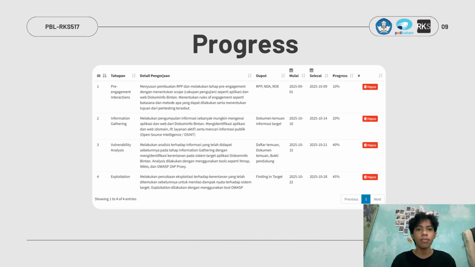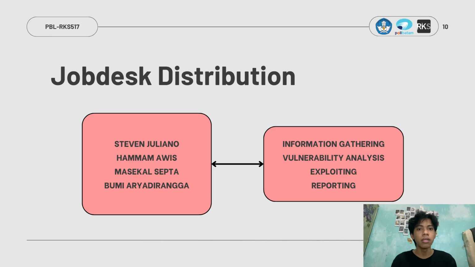After that, we begin to utilize the result of the vulnerability analysis to determine what impact would occur on the target. Next, on this slide, we show the job desk distribution, or tasks within the team. Our team consists of four members, namely Stephen Juliano, Hamam Awis Zukimi, Maseka Septa Bintang, and Bumi Arya Dirangga. Each member plays an active role in every stage of the process, which includes information gathering, vulnerability analysis, exploiting, and reporting.